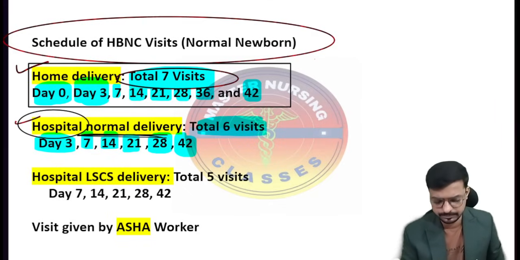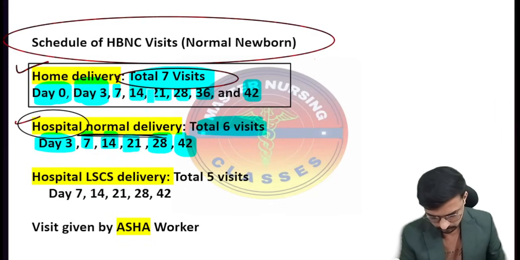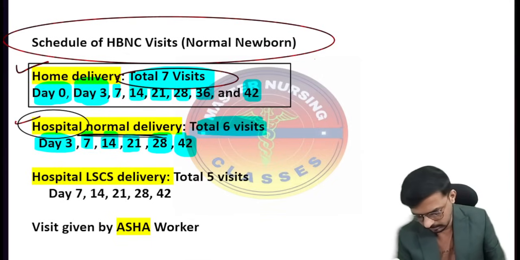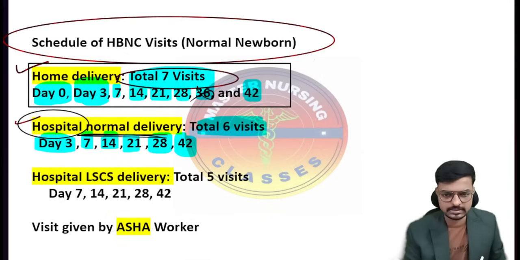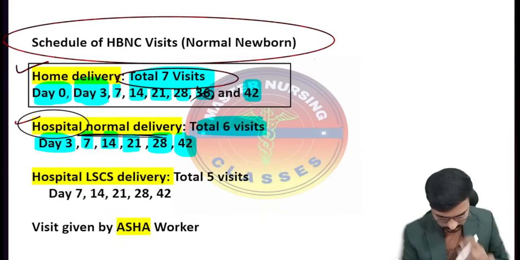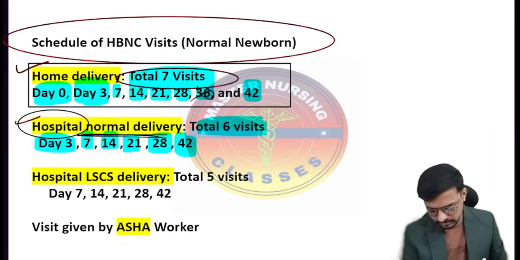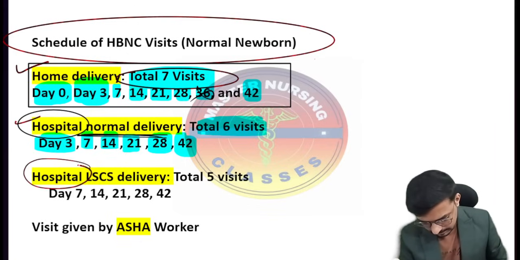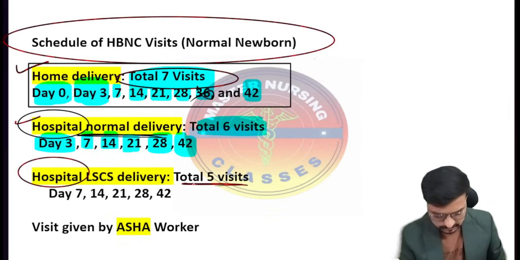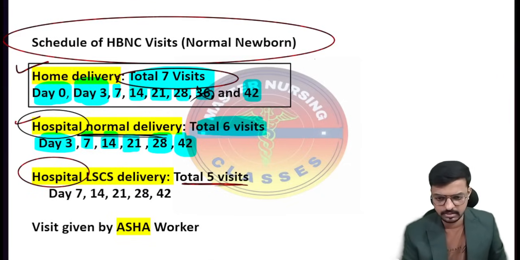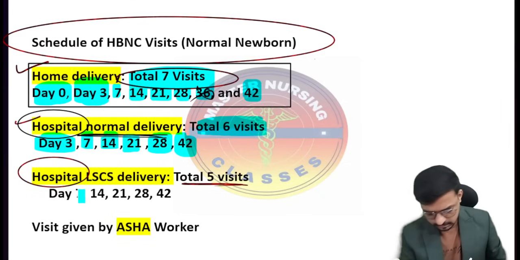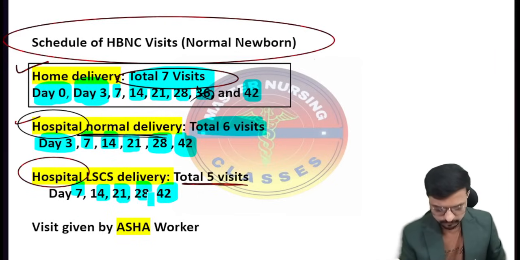Right. The next one is... But here I am removing this particular 36. It is not there. Okay, so remember. Yes, the next one is a hospital LSCS delivery. If the delivery happens by LSCS in the hospital, there are a total of 5 visits. So what are the 5 visits? That is day 7, day 14, day 21, day 28, and day 42.